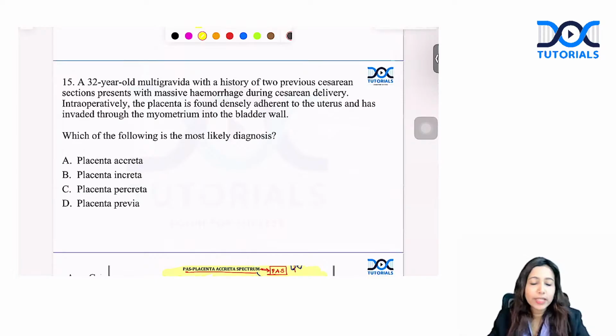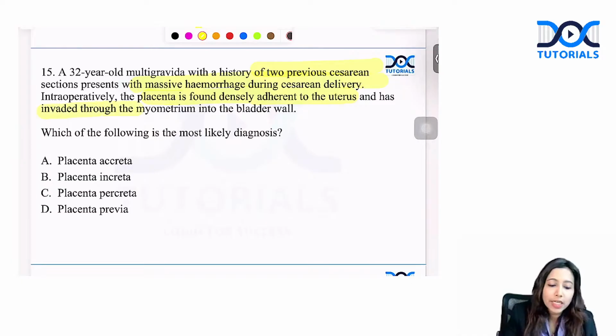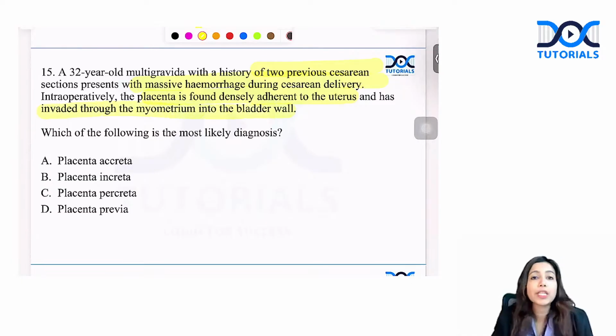Let's have a look at the next question. A 32-year-old multigravida, history of previous 2 cesarean section is there. She presents with massive hemorrhage during cesarean section, and the placenta is found to be densely adherent to the uterus. What am I suspecting now? Placenta accreta spectrum, also known as PAS. Now it is shown that it is invading through the myometrium into the bladder walls. Now what is your diagnosis?